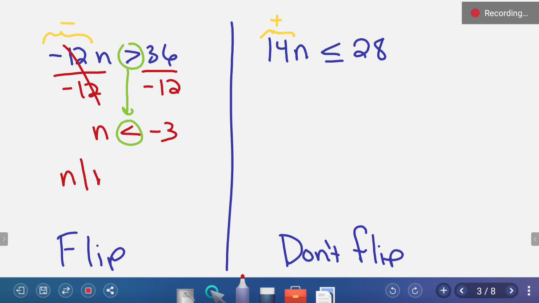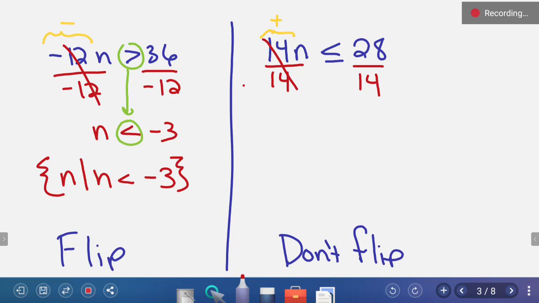N is true when n is less than negative 3. All right, over here, because our coefficient on the right side is positive, we do not have to flip the inequality symbol. A negative did not switch sides, so we leave it alone, and we end up with 2. N is true when n is less than or equal to 2.